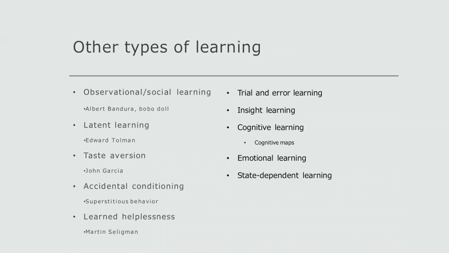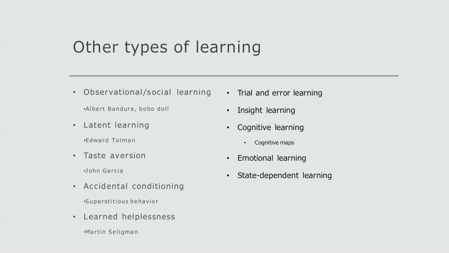John Garcia studied associations and proposed the idea of taste aversion, or the disliking of certain food based on past experiences in which the food caused sickness. Another product of association is superstitious behavior, which is learned through an accidental reinforcement process, in which one event randomly follows another, and the witness forms a random association, creating a false link between cause and effect. Martin Seligman investigated the concept of a learned inability to overcome obstacles or avoid punishment, known as learned helplessness. He did so through experiments on dogs that were unable to escape unpleasant situations.